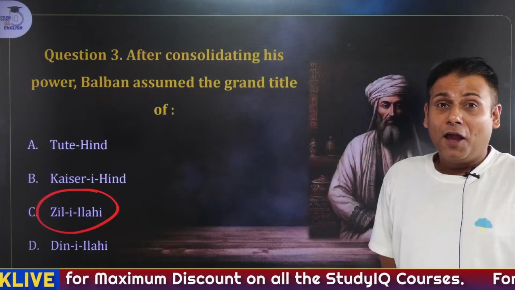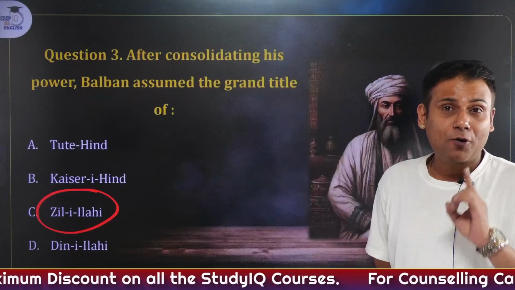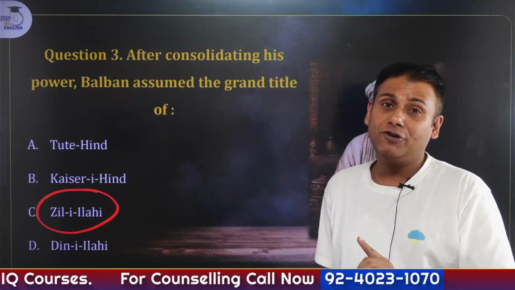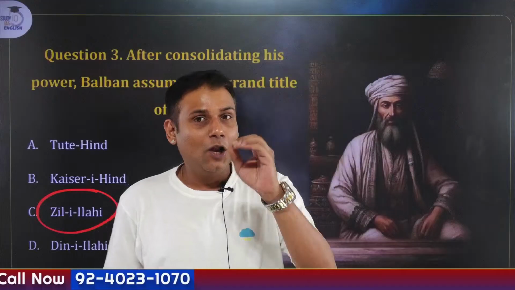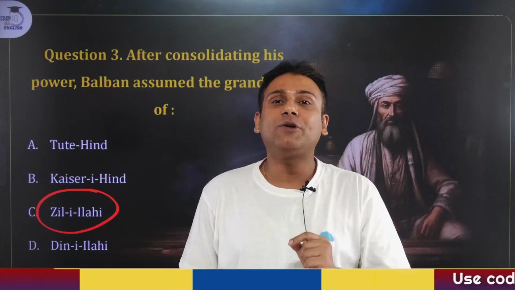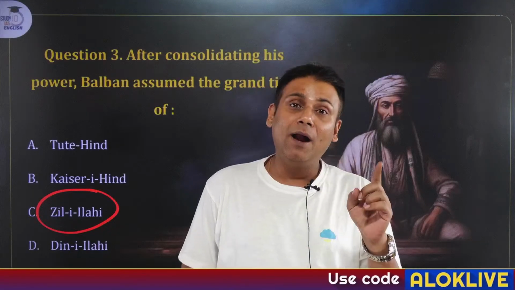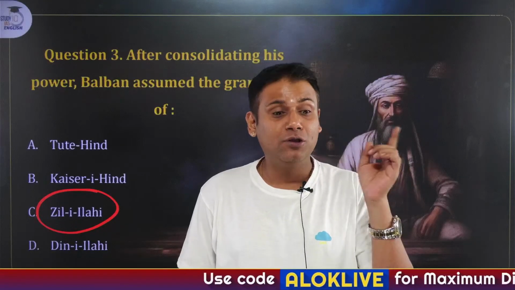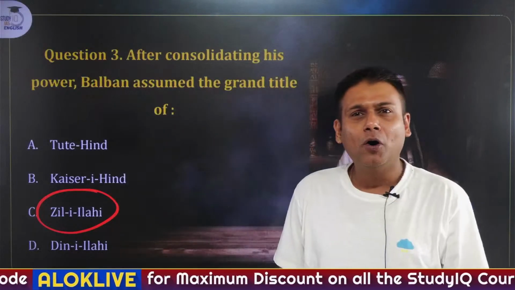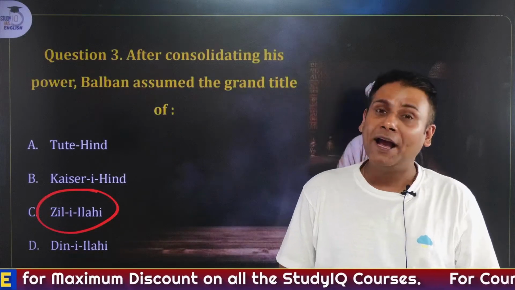If you listen to the explanation properly, what I'm telling you right now, probably with the help of this explanation, you can solve the further coming questions as well. Now pay attention. The last major ruler of the slave dynasty was Balban. And Balban initially was naib to Nasiruddin Mahmud. Now Balban followed the policy of blood and iron.